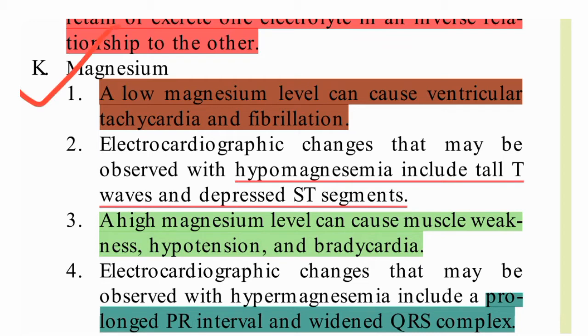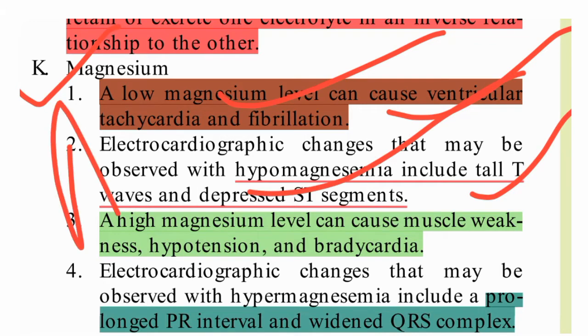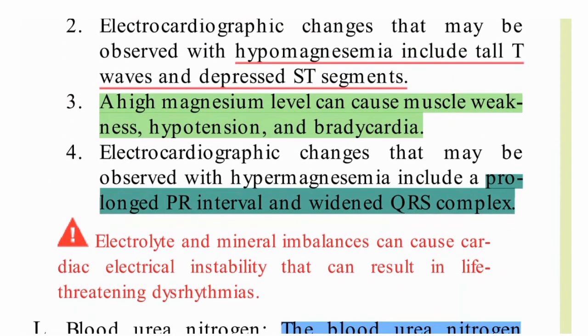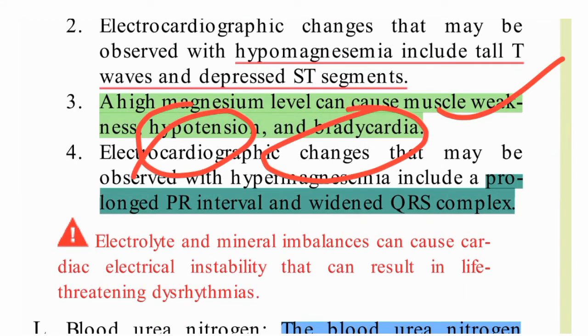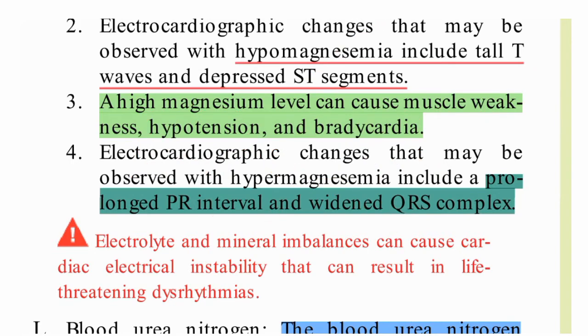Now coming to magnesium. Magnesium is also important. Low magnesium level can cause ventricular tachycardia and fibrillation. So whenever the magnesium level is less, it will lead to ventricular tachycardia and ventricular fibrillation. Hypomagnesemia includes tall T waves and ST depression. And high magnesium level can cause muscle weakness, hypotension and bradycardia.